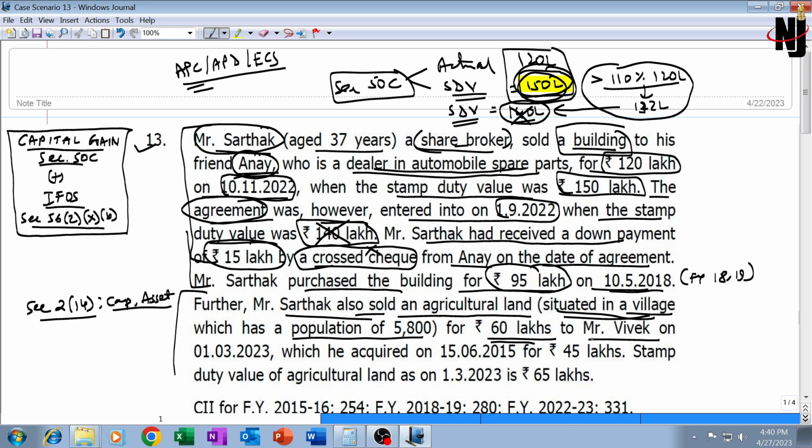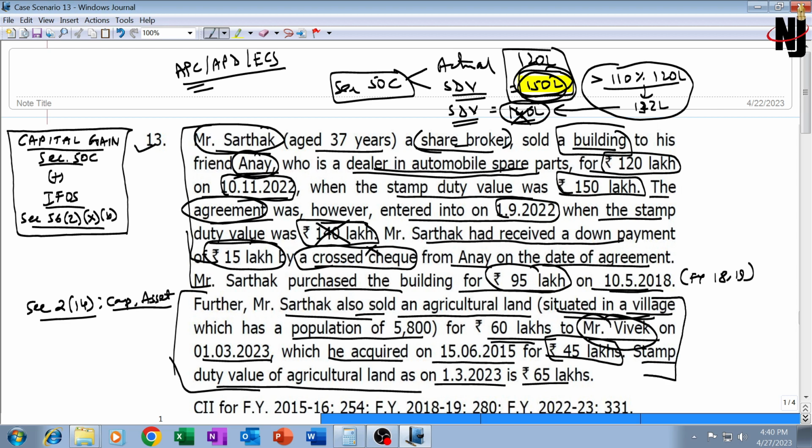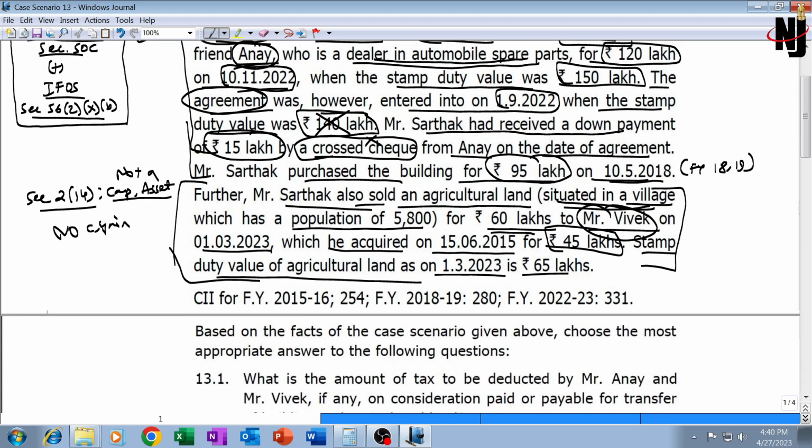Mr. Sarthak sold on 1st March 2023, in the current year, the agricultural land which he acquired on 15th June 2015 for 45 lakhs. The stamp duty value of the agricultural land as on 1st March 23 is 65 lakh. This entire paragraph will be ignored. The answer will be no tax, no capital gain, because it is not a capital asset.